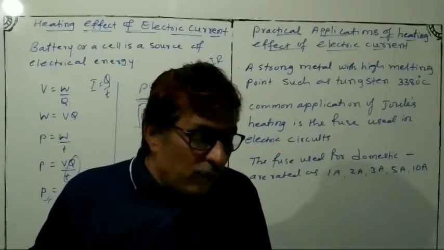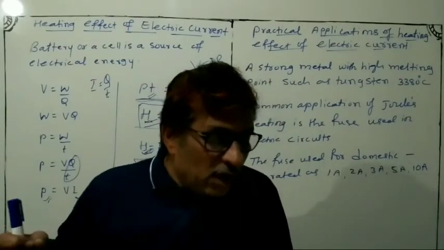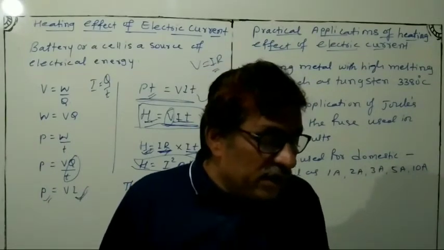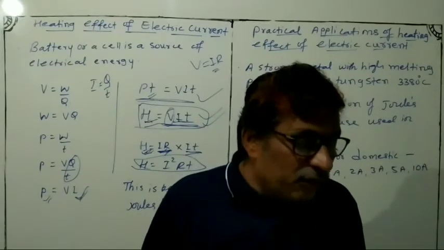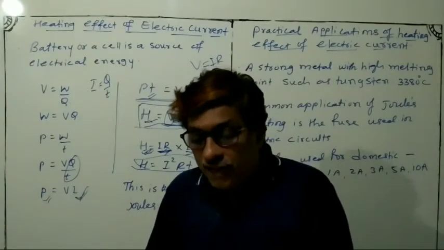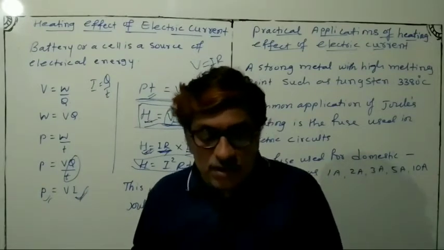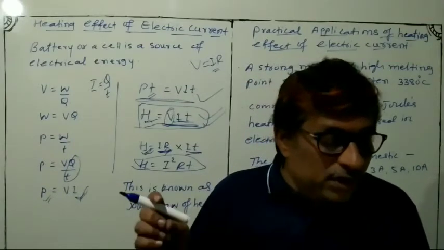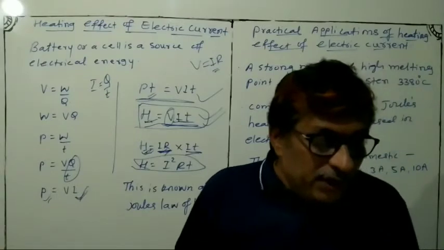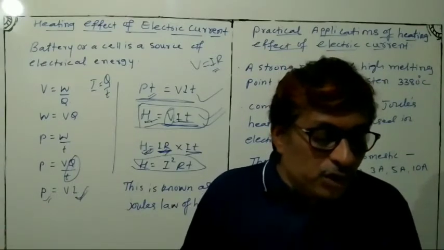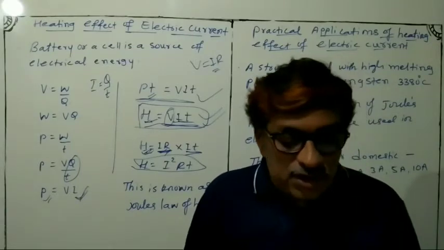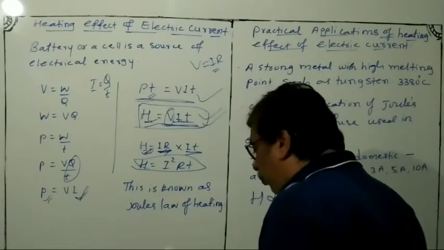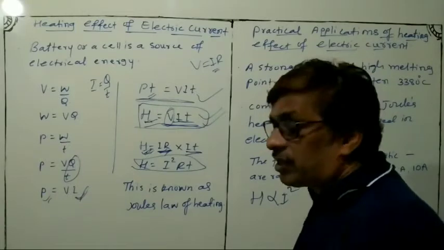What does Joule's law say? The law implies that heat produced in a resistor is directly proportional to the square of the current for a given resistance. This is one.